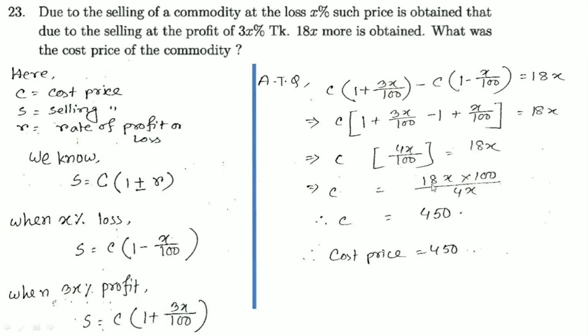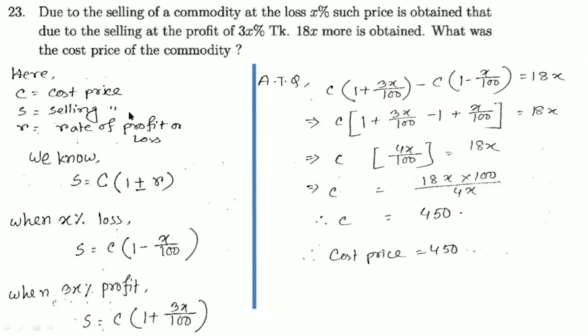So 4x gun, 4 and 100, 25, 25 into 18, it will be 450. So this is our cost part and this is our answer. And if you think that you will do this math by the previous one, it will be also done by you. That will be very easy for you also.